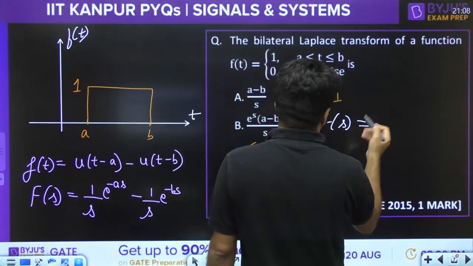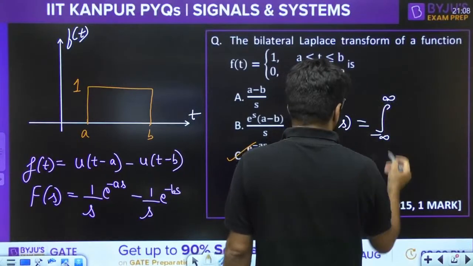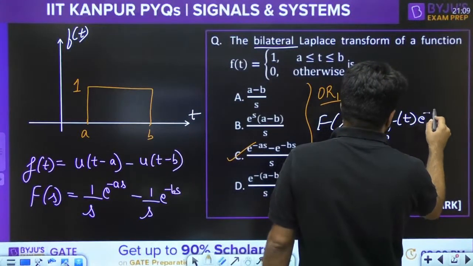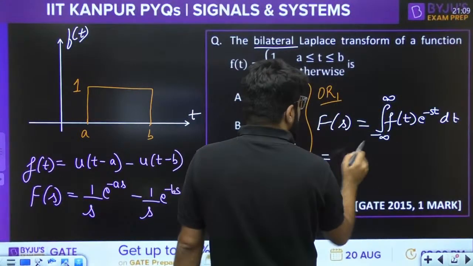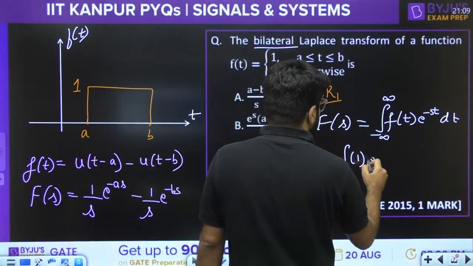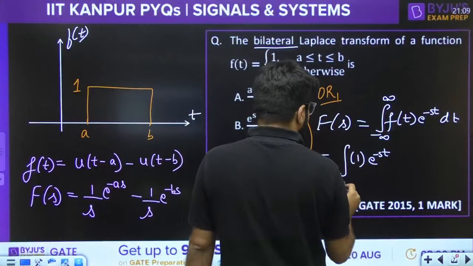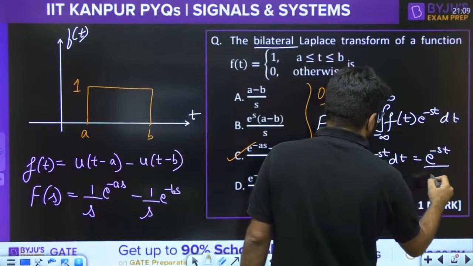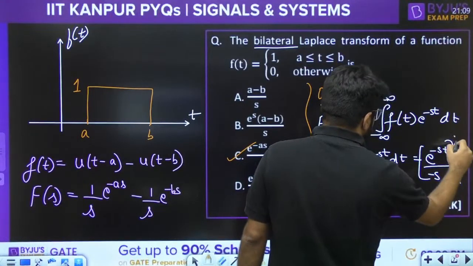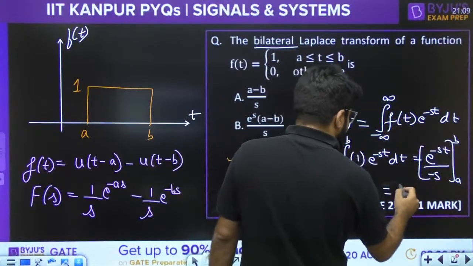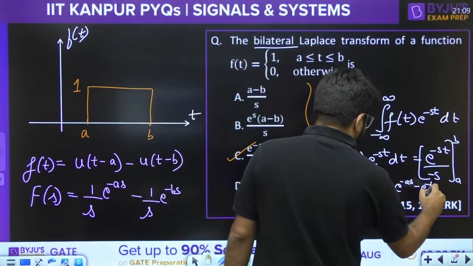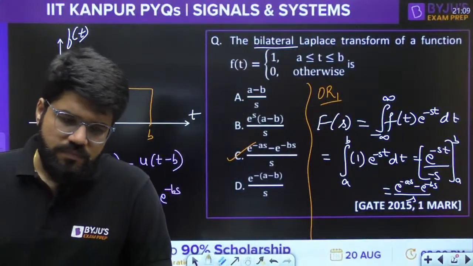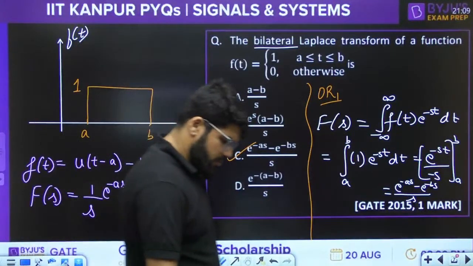The direct Laplace transform formula, that is integral minus infinity to infinity. Bilateral, right? So minus infinity to infinity ft e power minus st dt. But here ft is equal to constant, that is 1. So you have only integral e power minus st, but ft is 1 for the limits a to b, right? So it is a very simple integral: e power minus st divided by minus s, lower limit a, upper limit b. Taking the minus up, you can change the limit. So e power minus as minus e power minus bs divided by s, eventually the same answer. You can directly integrate also.